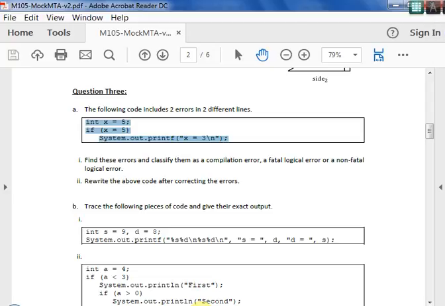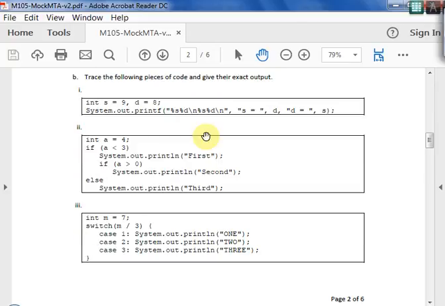Rewrite the code with x is double equals 5, and over here x is equal to 5. Fine, this is the first part of question number 3. The next part says trace the following piece of code and give their exact output. So here it is a code: int s is equal to 9, d is equal to 8, print f percentage